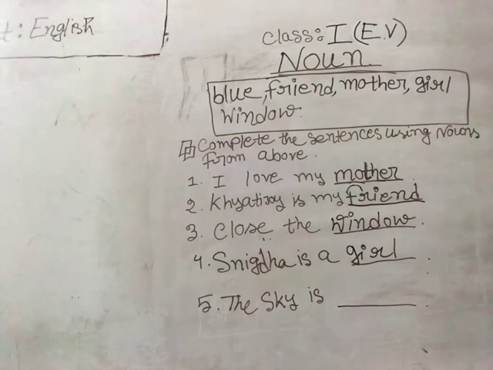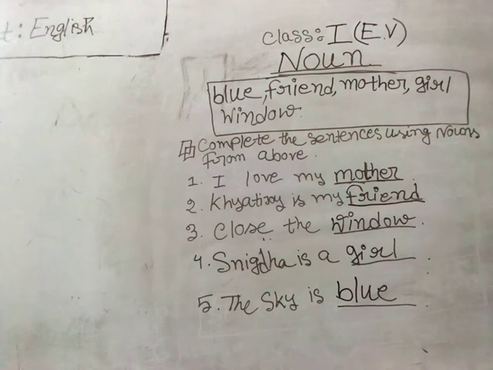Okay babies, so have your pencil at your hand and go with the option blue. Please note the lines down. The sky is what? The sky is blue. The sky is blue or red? It can't be red, as we are having the option here blue as the color for sky, and we all know that it's a very common thing that blue is the color of the sky. So we are going to put blue. Here we are done with our last option, and that is blue.